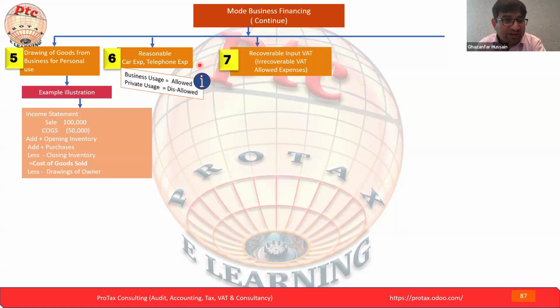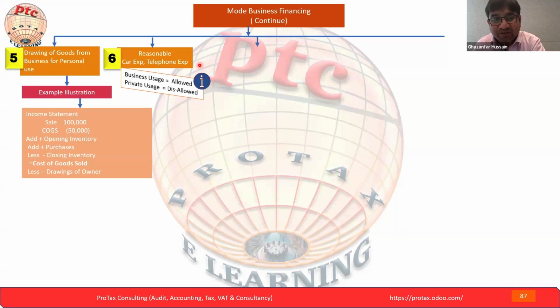The point number 6, we said in terms of VAT, maybe you already have some benchmark or analysis. So use the same benchmark. If you have a big amount of that, then you have to prepare your own analysis and segregate the business use and the private use, and then do the needful: how much will be an allowed expense and how much will be disallowed. Because the private element, normally we are aware, is not an allowed expense in terms of taxation.